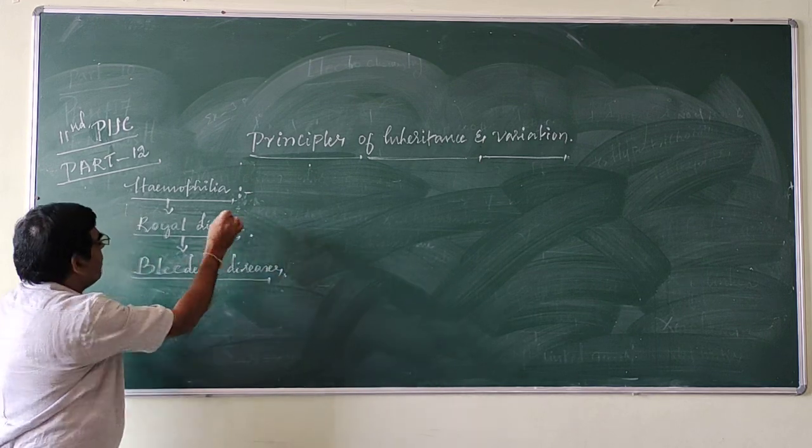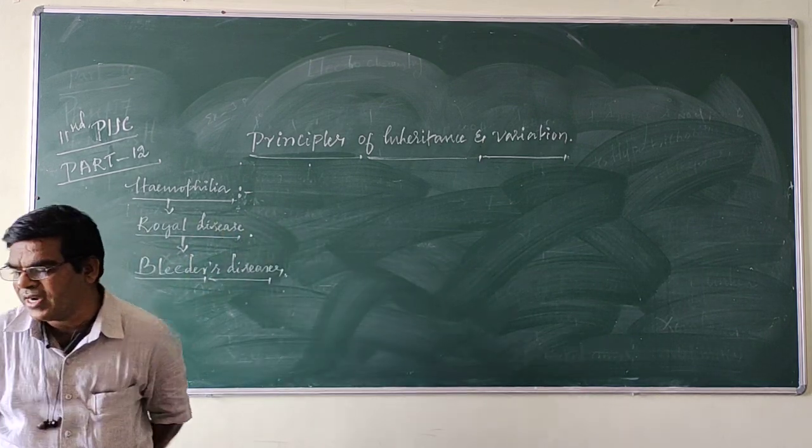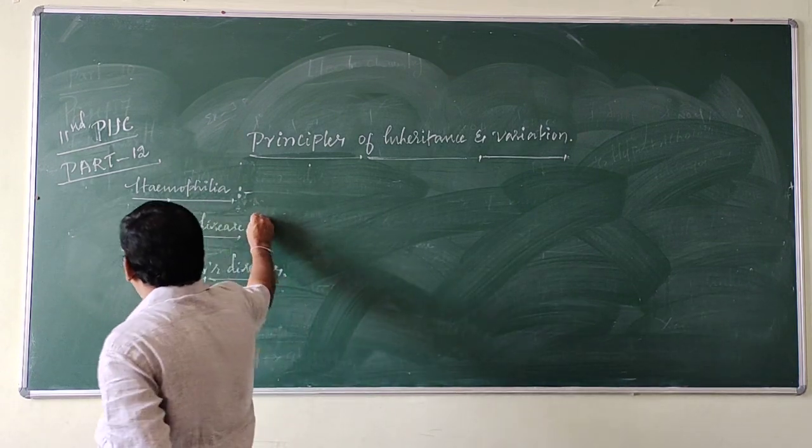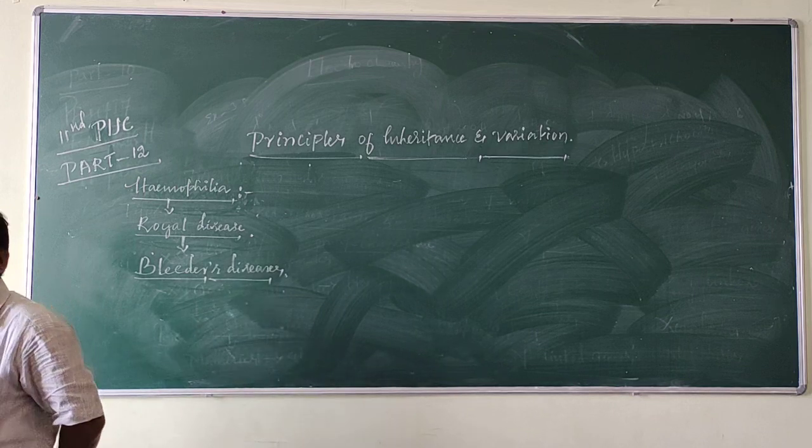So hemophilia is also called a royal disease or bleeders disease.